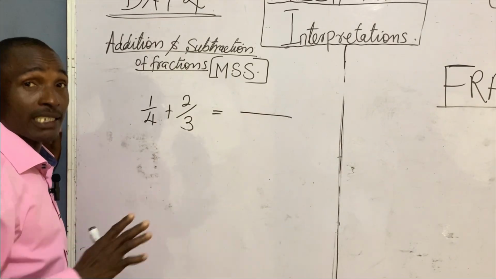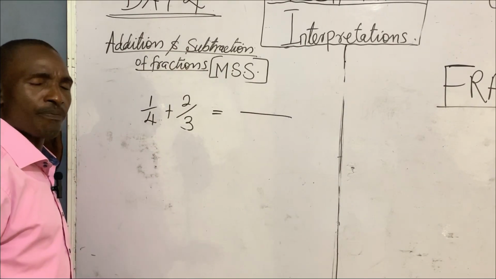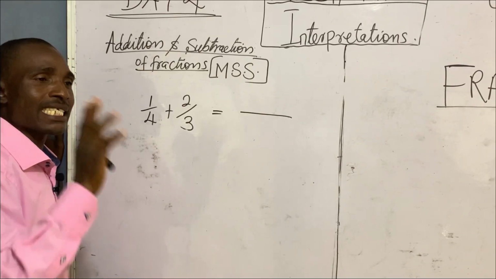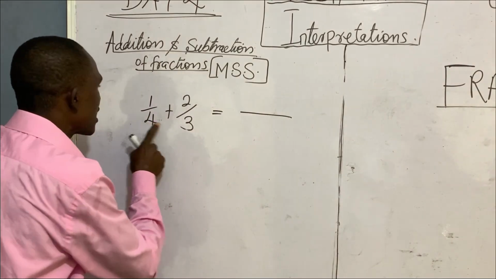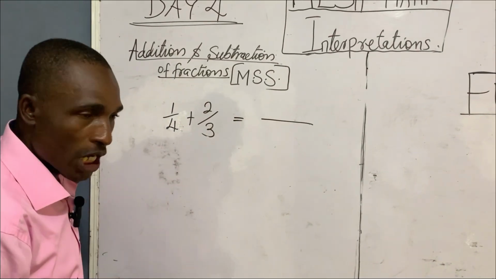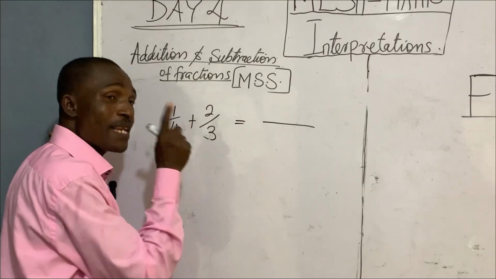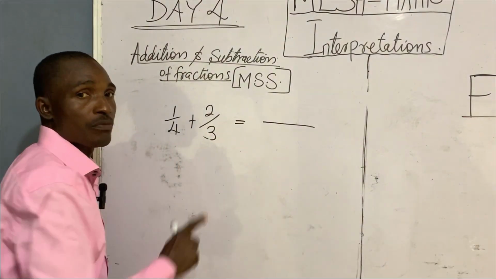That is where we look for LCM. So how do you look for LCM? The simplest way, don't bother yourself. Don't bother your brain. Ask yourself, these two, are they the same? If you discover that the one I give it to you, that these 2 are the same, please put the same thing here.